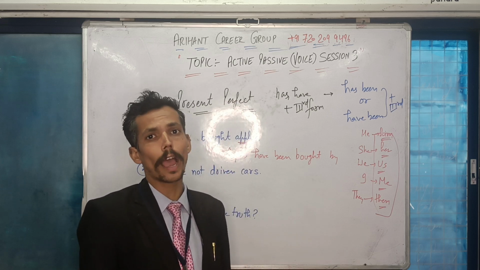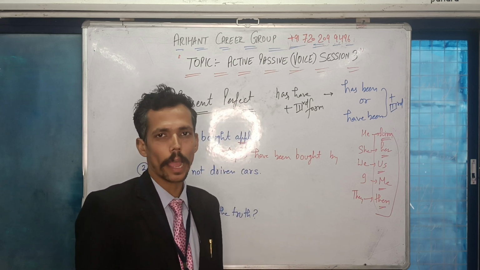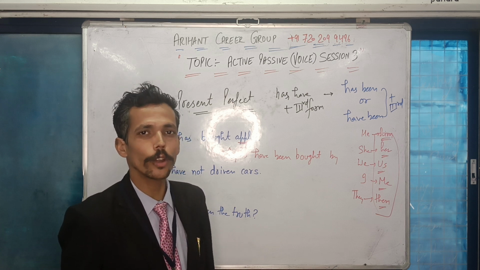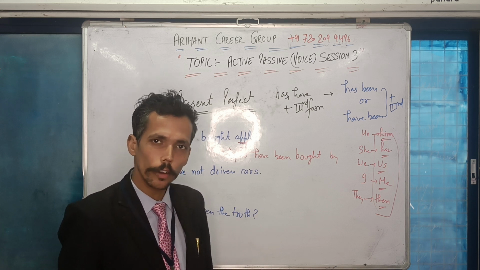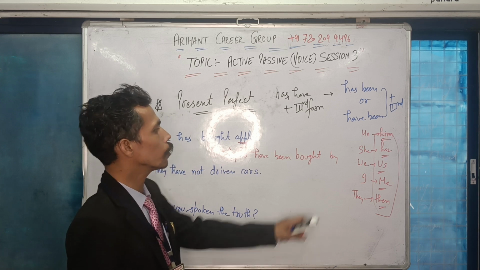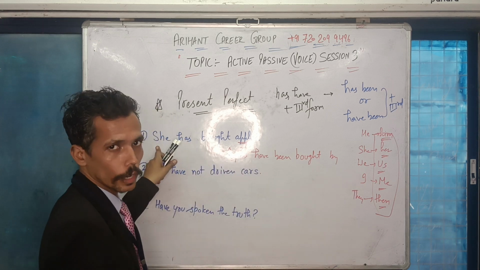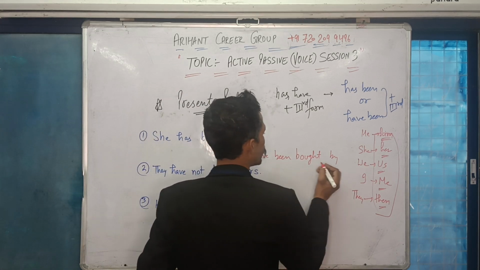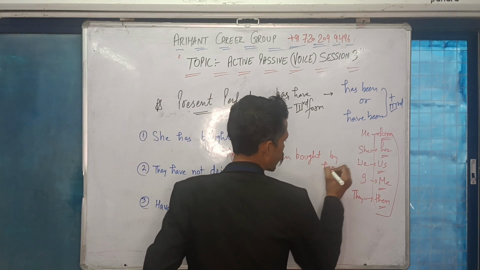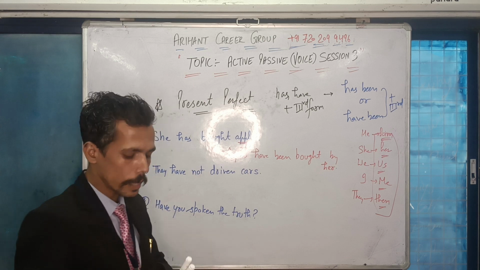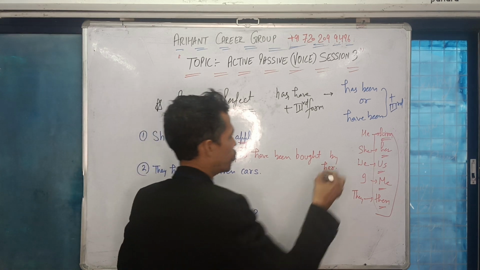For example, you have bought an apple. An apple has been bought by you. So you cannot convert you into anything else. So you will remain you. But here I am giving you the idea that you must note down immediately. Here she was given in the question, so it will become her. Apples have been bought by her. Is it clear? Apples have been bought by her.